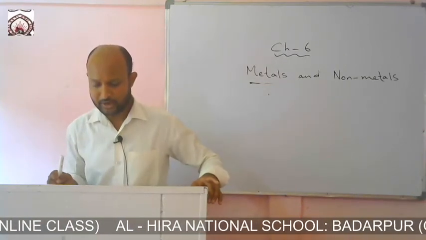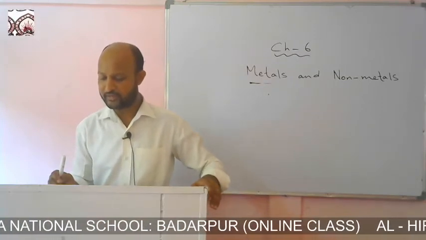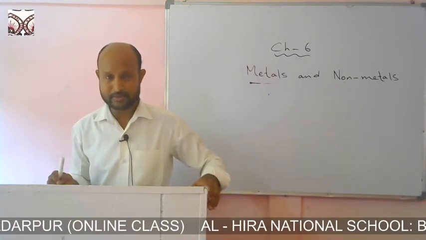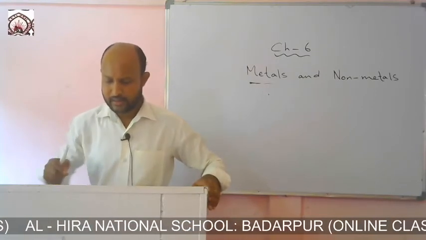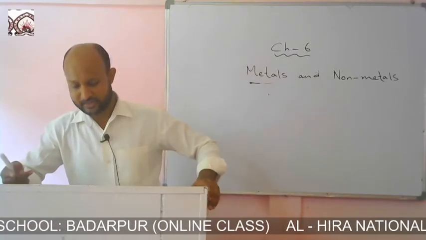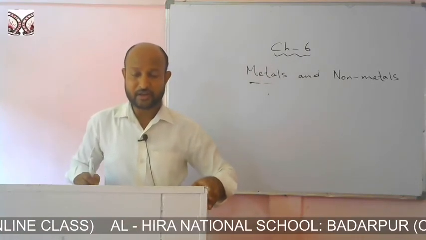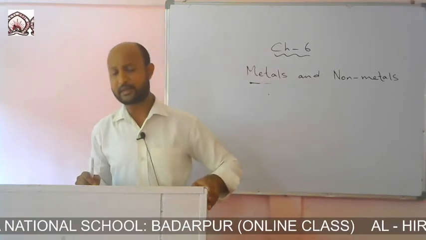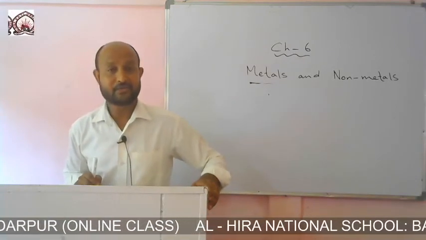Metals along with hydrogen are arranged in order of their activity, called the activity series. If you refer to the activity series of some common metals given in figure 6.1, you can see the metals which are arranged in the activity series along with hydrogen. They are arranged in order of their reaction. Different metals have different vigors at the time of having a reaction. Some are more active and some are less active. So this series helps us understand the reaction of the metals.